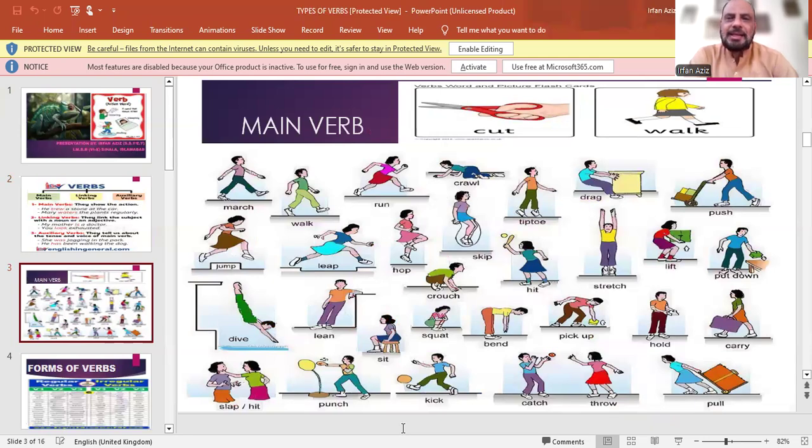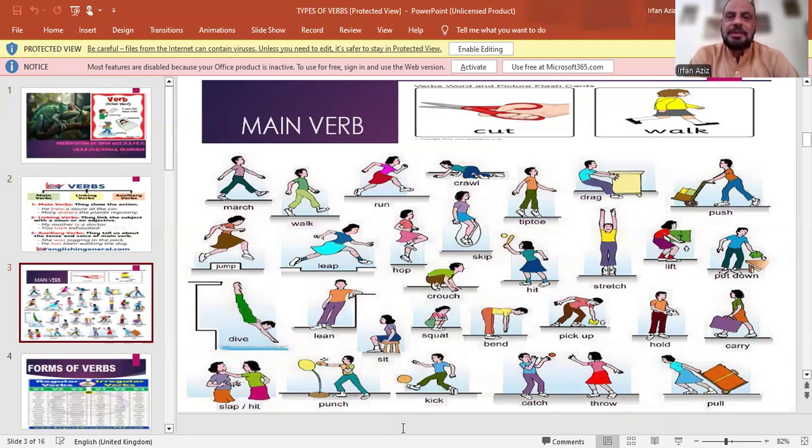Then another kind is called main verb. The main verb is the verb which tells us about the time or the main action.